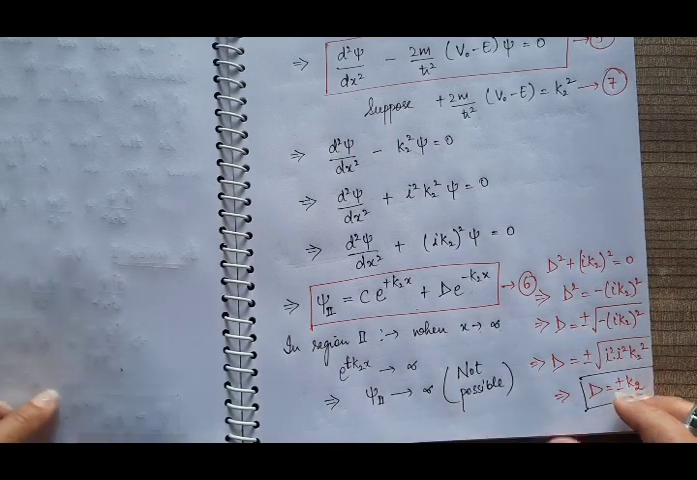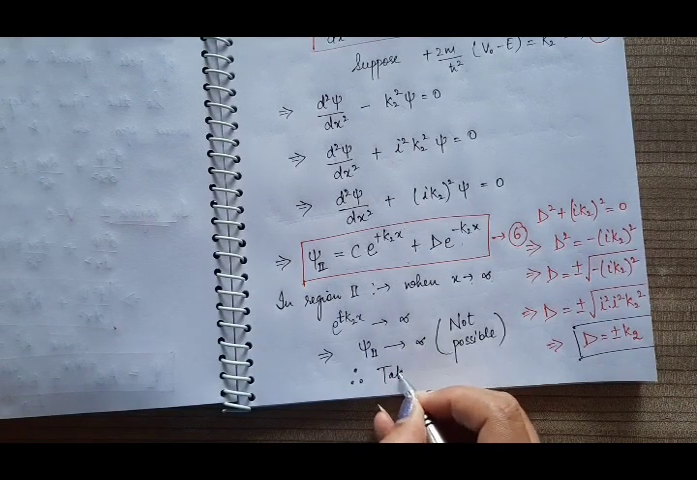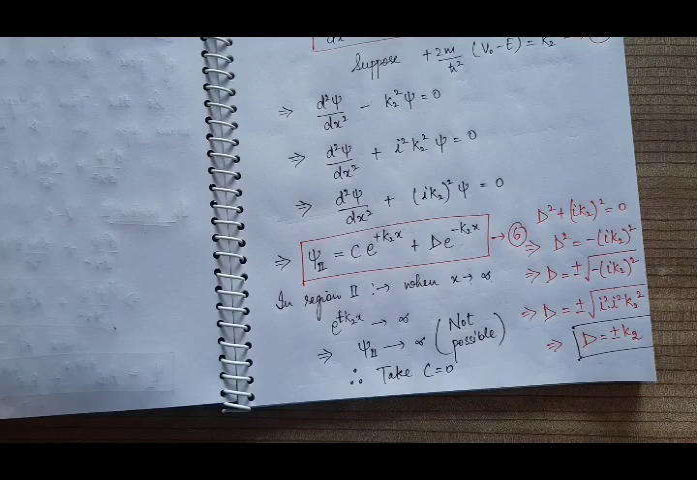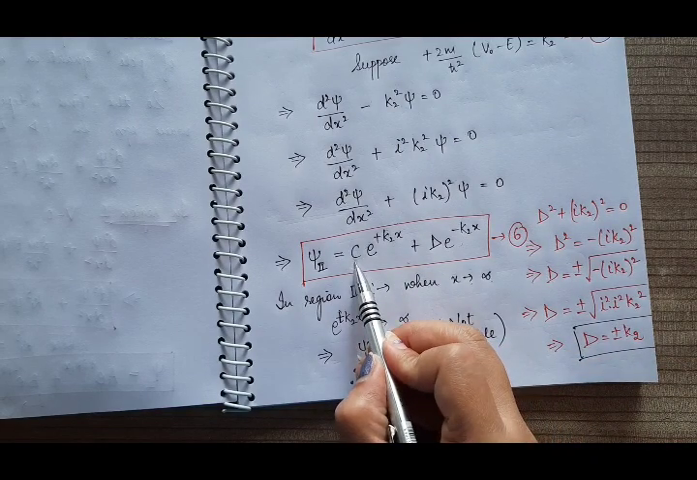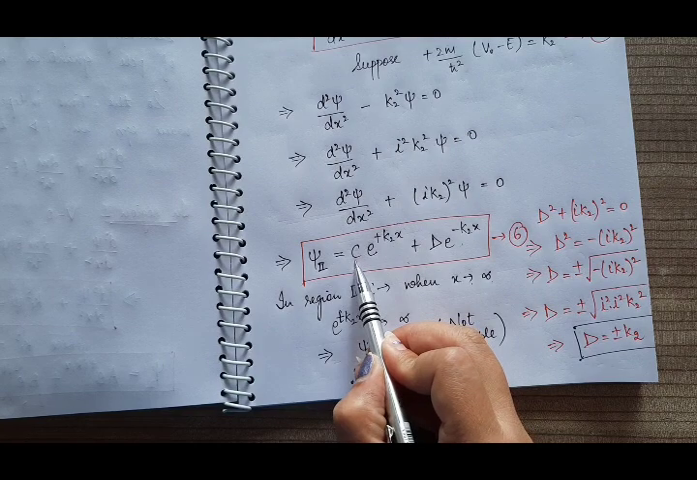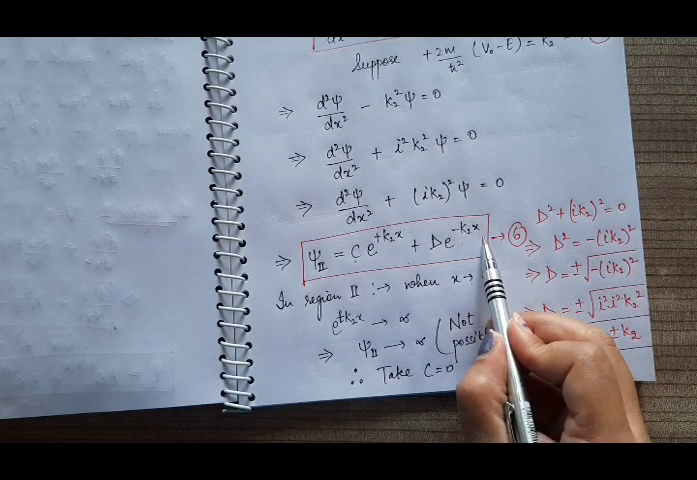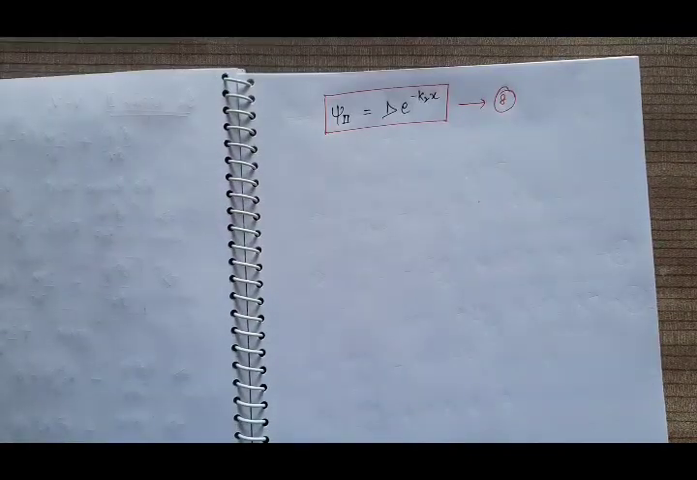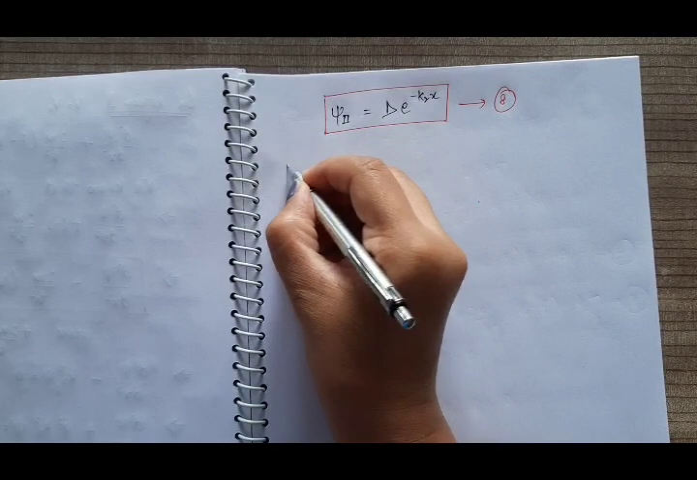So therefore, take C is equal to 0. Therefore, take this C part equal to 0. So we have the acceptable wave function in region 2. It is just equal to d e raised to power minus k2x. So now we have calculated the wave functions of region 1 and region 2.